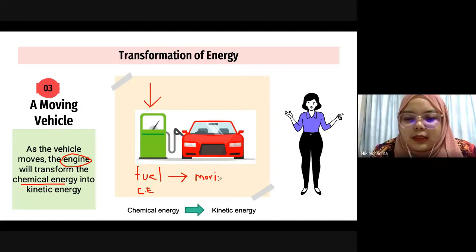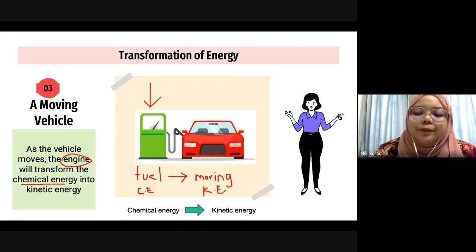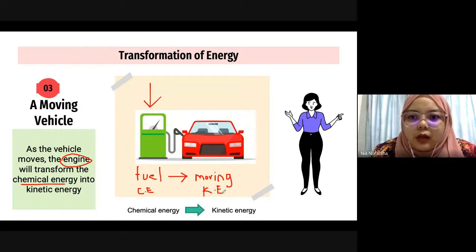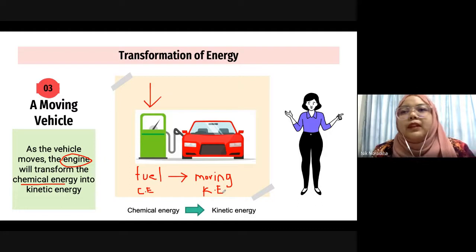Kinetic energy. Good job. So remember, when an object is moving, it will have kinetic energy. This is the energy transformation in a moving vehicle. It doesn't matter if it is a car or a lorry, as long as they move, the chemical energy in their fuel will transform into kinetic energy when they move.